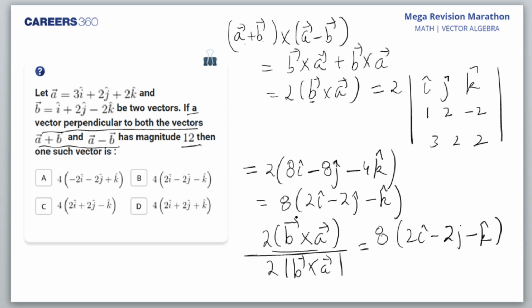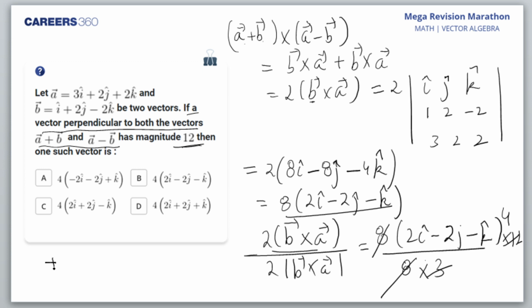Right? 2B cross A I have expressed from here. And 2B cross A would be 8 into this, and the magnitude of B cross A is 4 plus 4, 8 plus 1, 9, that is 3. Okay, so 8 and 8 would get cancelled, and this is what we are going to get. Now we want the vector of magnitude 12, so it has to be multiplied by 12. So from 3 it has to be cancelled, it is 4. So what do I get? A vector is plus minus 4 times 2i cap minus 2j cap minus k cap.